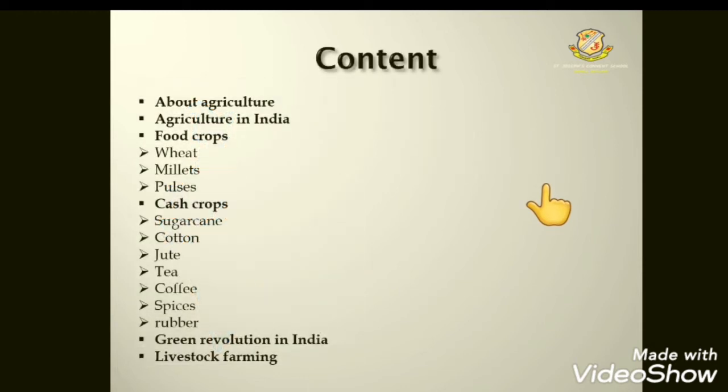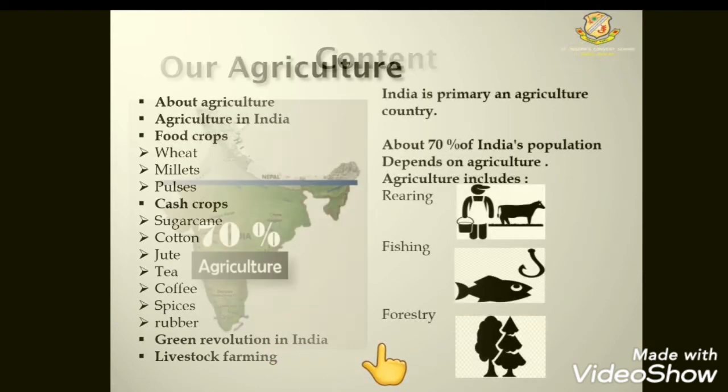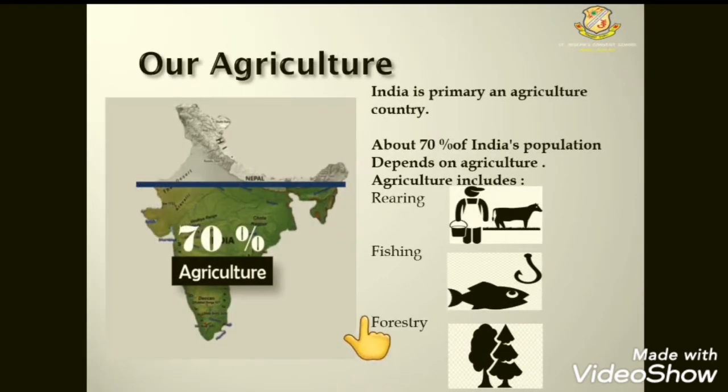Students, the main content of this chapter is that we will study about agriculture in India, what types of agriculture are found in India, what types of crops are found in India, that is food crops and cash crops, and about the green revolution in India, as well as livestock farming. The first topic of this chapter is agriculture.